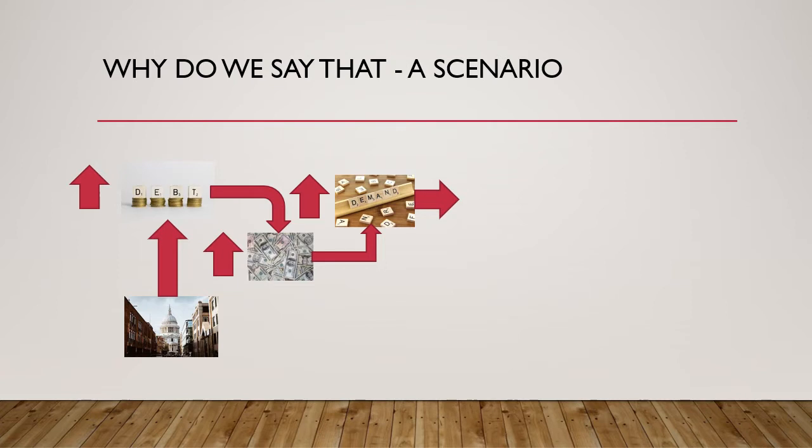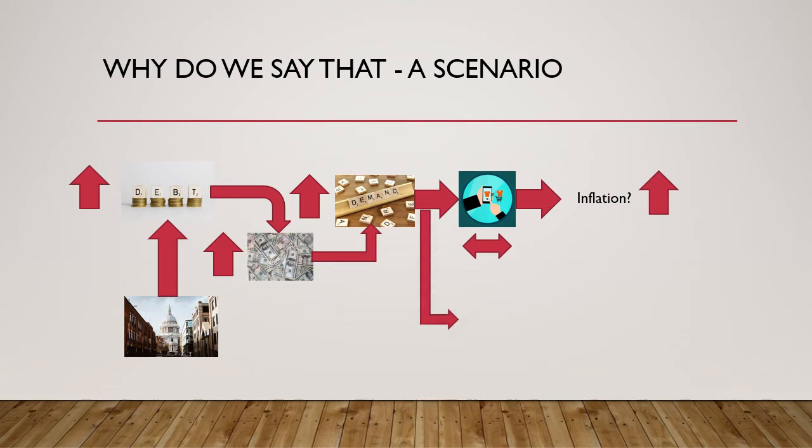Now to cater to this demand, let's assume in the first case that the production capacity in the economy is not sufficient. So unfortunately, to cater to the increased demand, the supply doesn't change, which means more demand, less supply, increased credit in the economy means we get higher inflation.